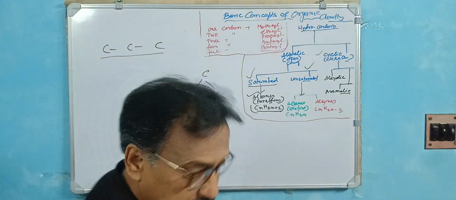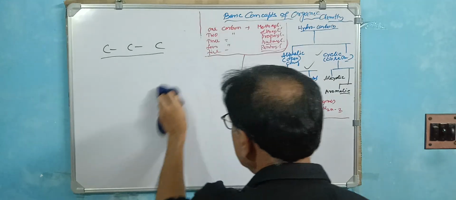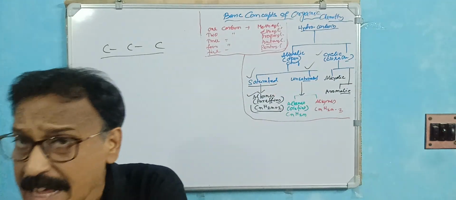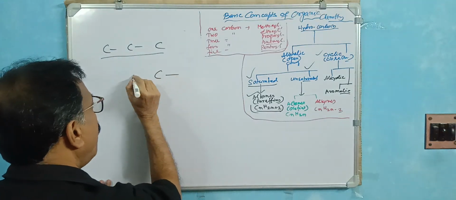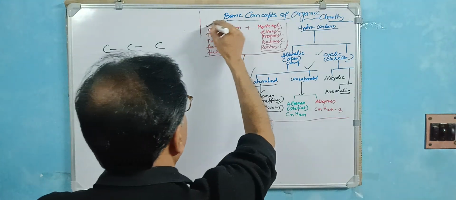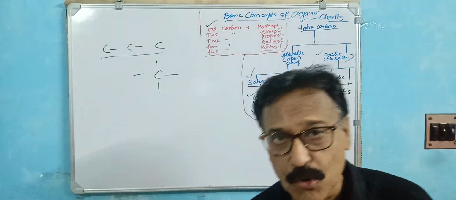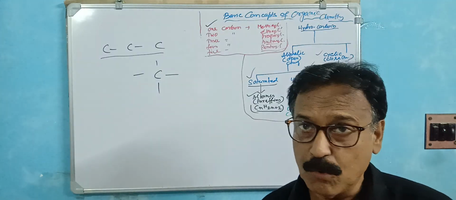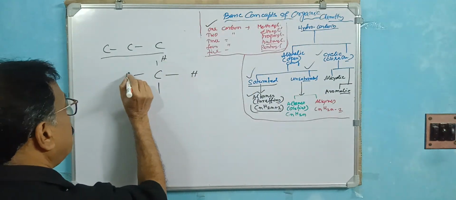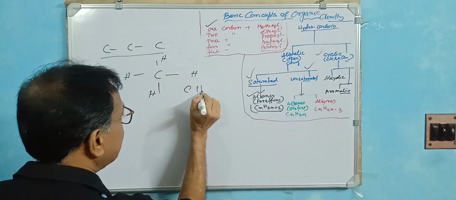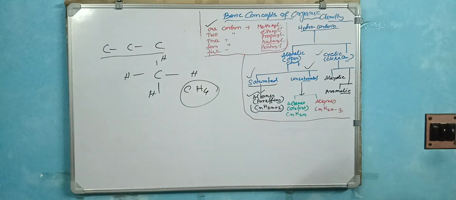What do you mean by this? Let me write it here. I just discussed the open chain hydrocarbon. So first, among the alkanes, we discuss methane. That's just one group. One carbon is there. One carbon is called the methyl group. This is one carbon, two carbon, three carbon, four carbon. If there is one carbon, you just link it with hydrogen. That is actually called methane. Methane is the first hydrocarbon.